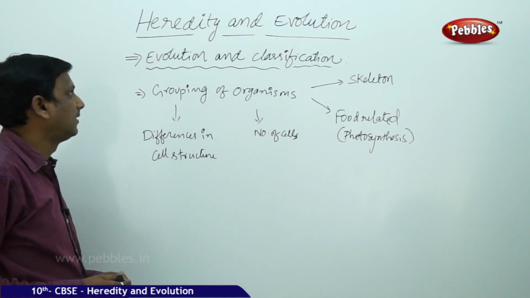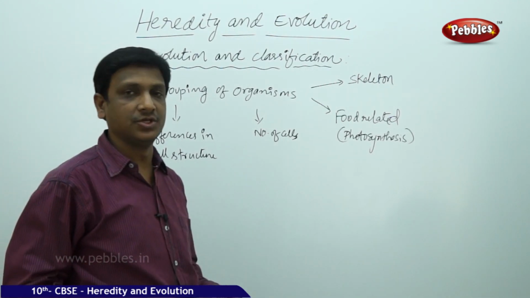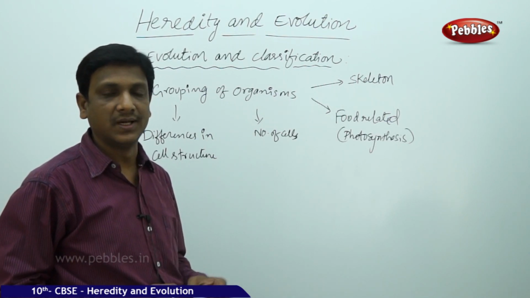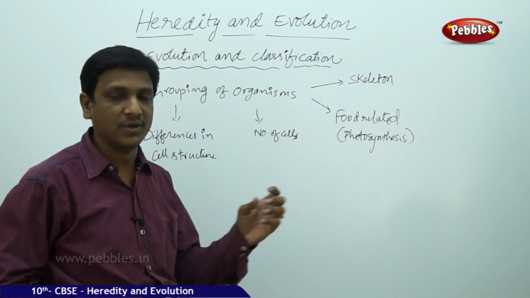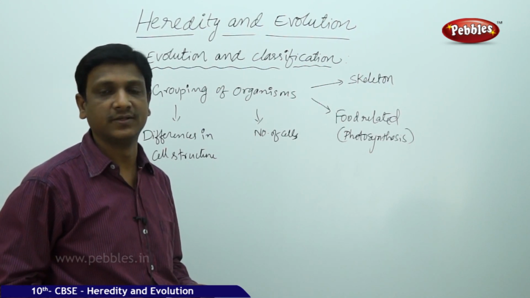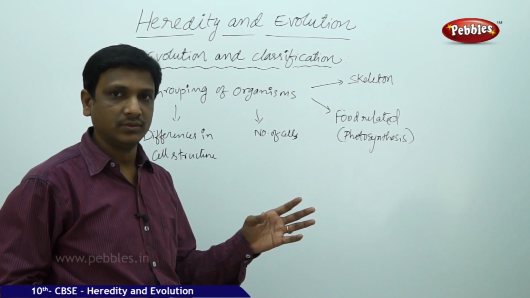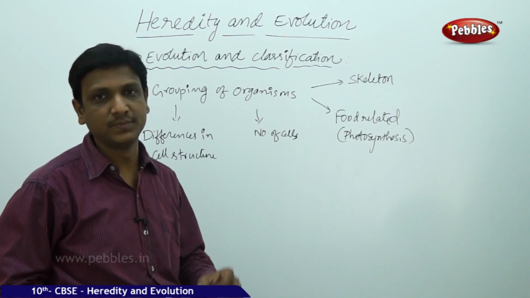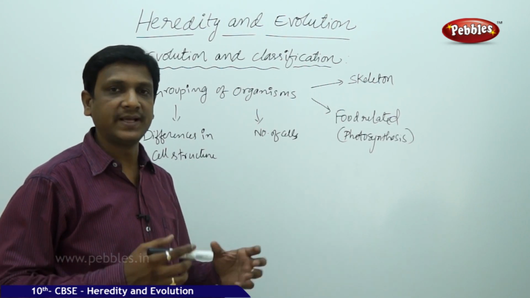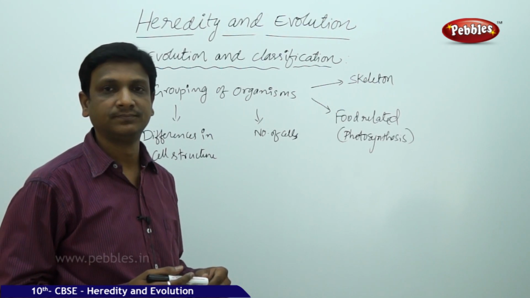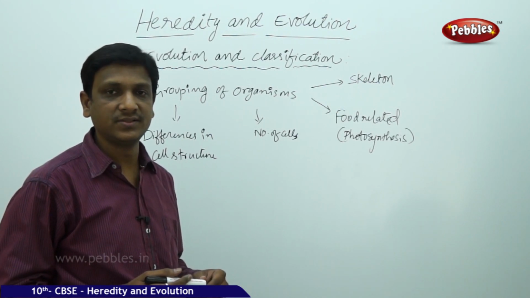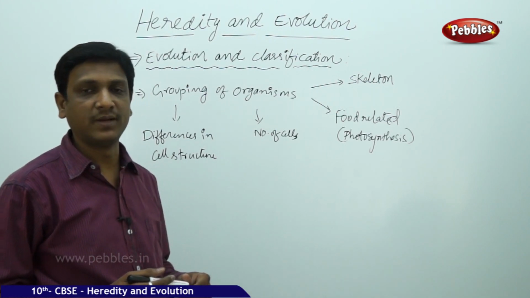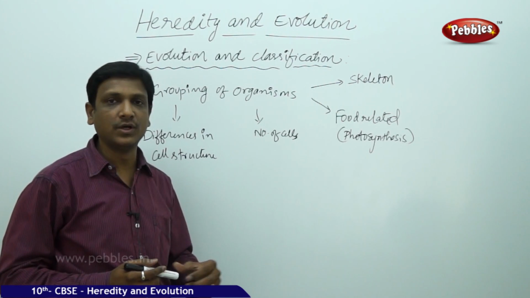Now let us see the link between evolution and classification. We studied how traits are inherited and how the variations help in the formation of a species, speciation. So we understood the various situations and conditions which lead to the formation of a new species. Sometimes it happens because of natural selection. That means the variations are helpful for the organism to adapt to the change in the environment, so it leads to the survival of the organisms.